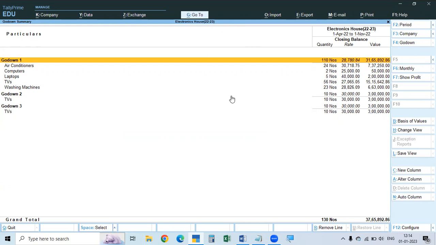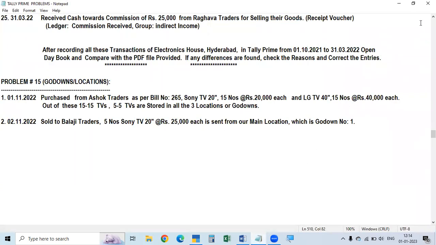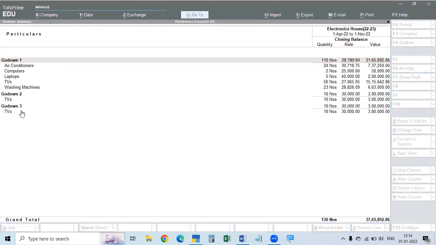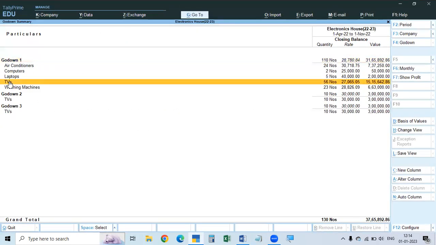This is the benefit. Otherwise, we have to go to Gateway of Tally and again come to the reports. Say here, you see, godown 1, godown 2 and godown 3 also. They are showing the reports because for godown 2, we purchased 2 stock items, 5 each, and for godown 3 also we stored 2 stock items, 5 each. We did not sell from those. We sold from godown 1 only. That is why it is not showing in 2 and 3. So this TV is sold from here only.